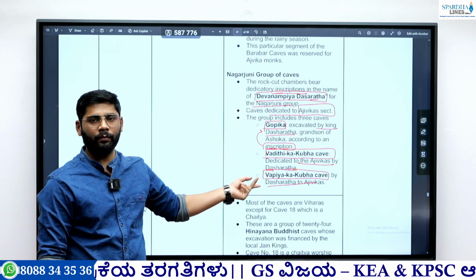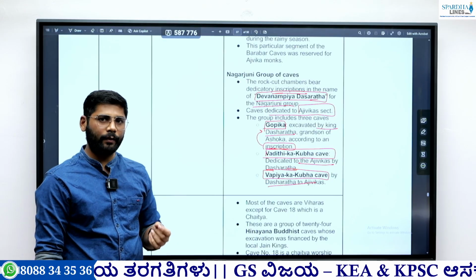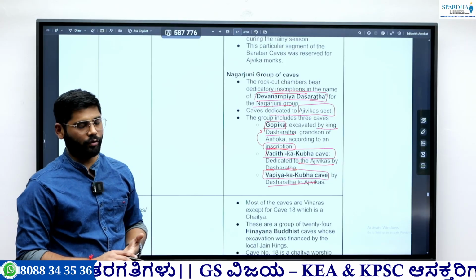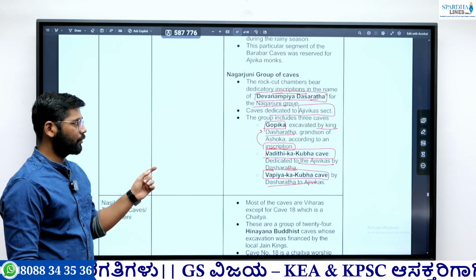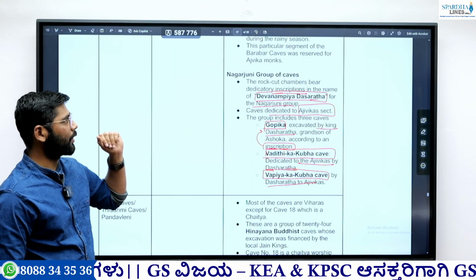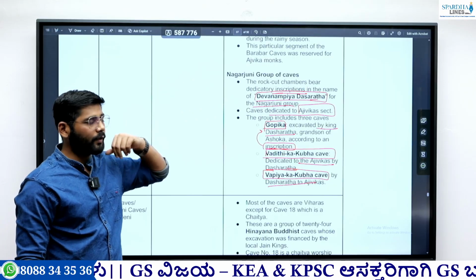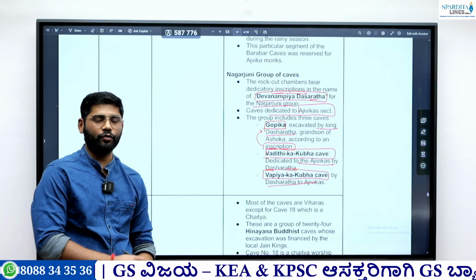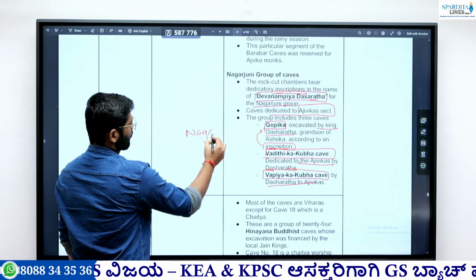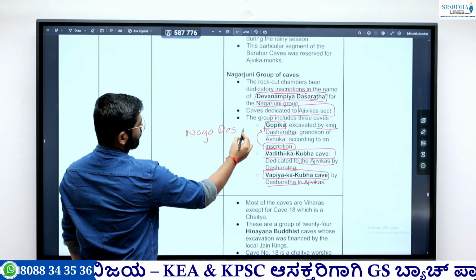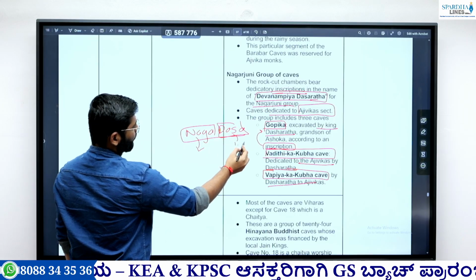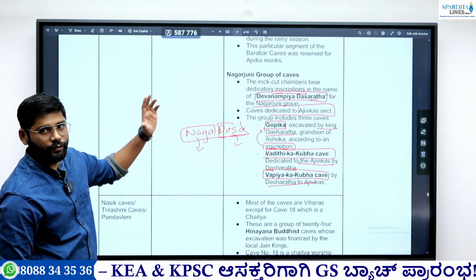But the Barabar group of caves are associated with Ajivikas and Buddhists, and these were erected by Ashoka. So when it comes to these groups of caves, remember Nagarjuni is Dasharatha, and Barabar belongs to Ashoka. You can remember this as Naga Dasa. Naga means Nagarjuni, Dasa means Dasharatha. So this mnemonic you can remember.